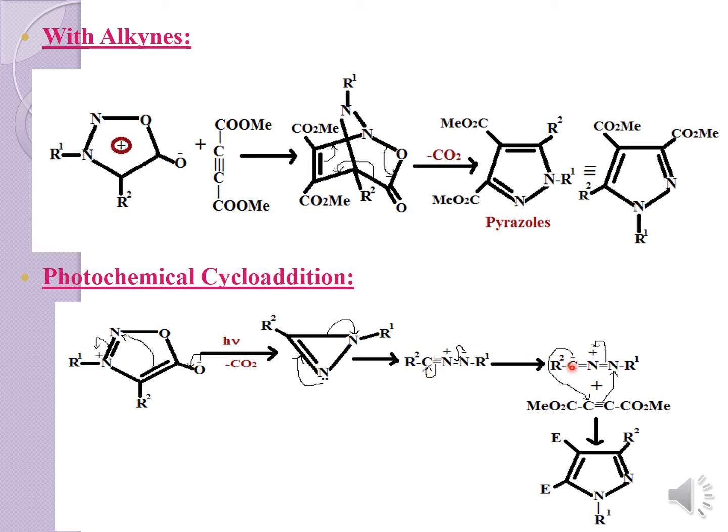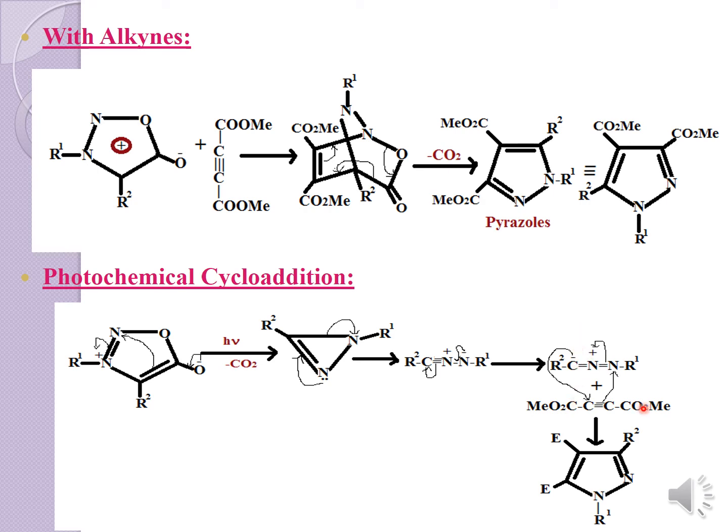Once the carbanion is formed, there is the attack of an alkyne over here. This negative charge will go and attack the carbon atom of your alkyne, and one of the bonds will go and attack the nitrogen atom. Meanwhile, there is the neutralization of the positive charge of the nitrogen atom.